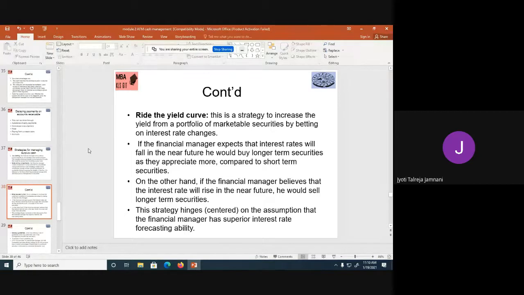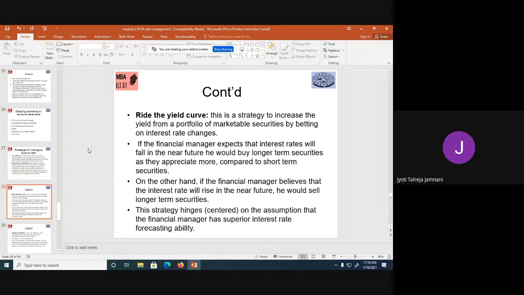Suppose interest rate is 10% and he feels that next month the interest rate is going to be 8%, he will buy long term securities today itself, because today he can start earning at 10%. If he invests next month, it will become 8%. So if he predicts that interest rates are going to fall, he will buy long term securities in advance and let the money appreciate.